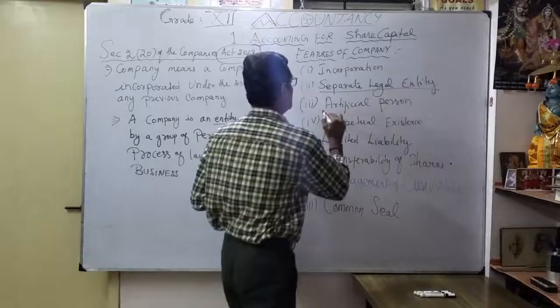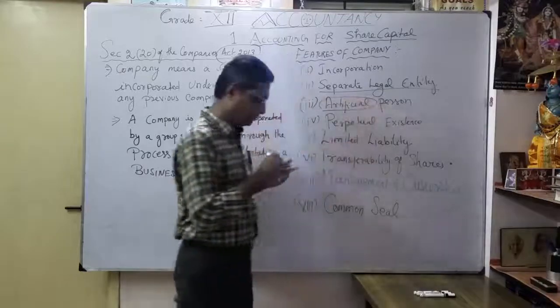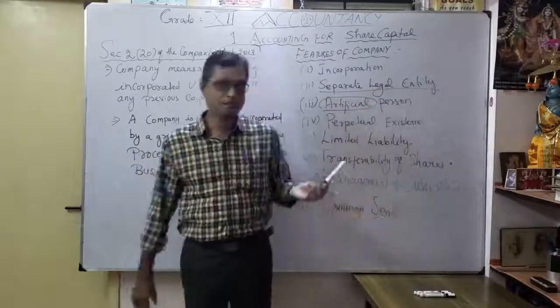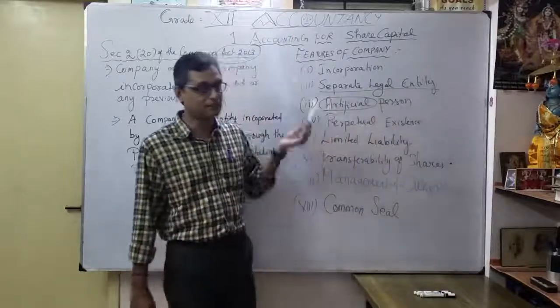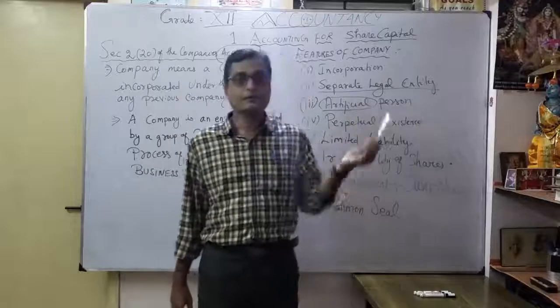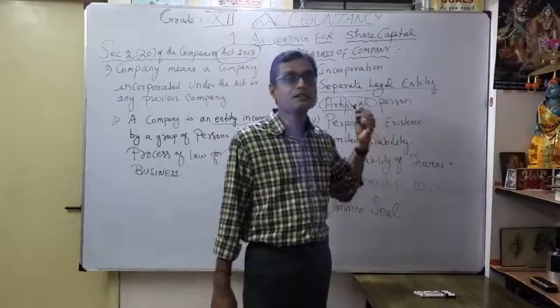That is why a company is called an artificial person. What is an artificial person? A natural person versus an artificial person. We discussed in plus one the different types of personal accounts, and a company comes under artificial person.